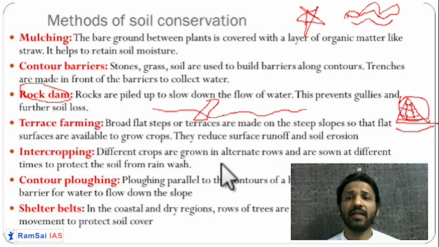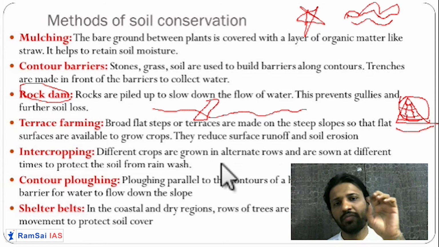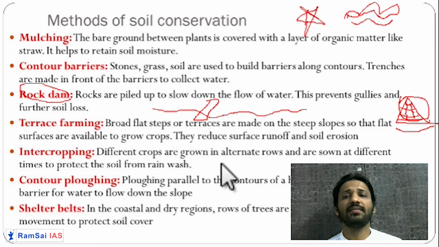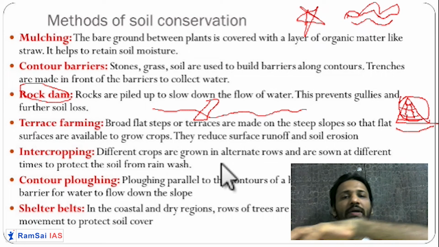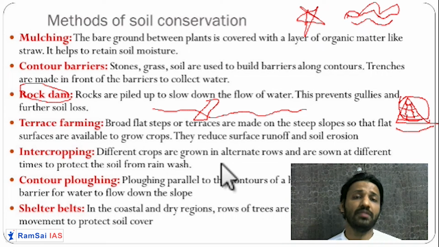The next important thing is terrace farming. Terrace farming is similar to contour farming, but contours have very small steps. Terraces have very large steps, like huge terraces. They plug the mountain completely and they create the terrace perpendicular to the slope. And on these terraces, they will do the farming. In the Northeast area and Southeast Asia, this terrace farming for the cultivation of rice is very famous.